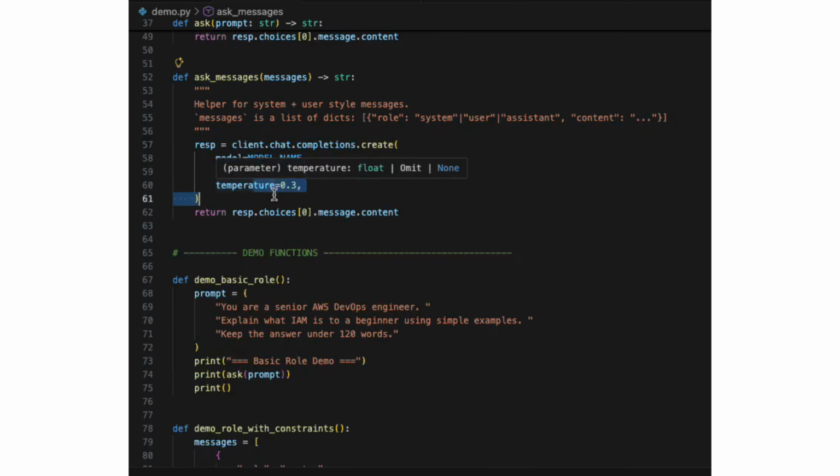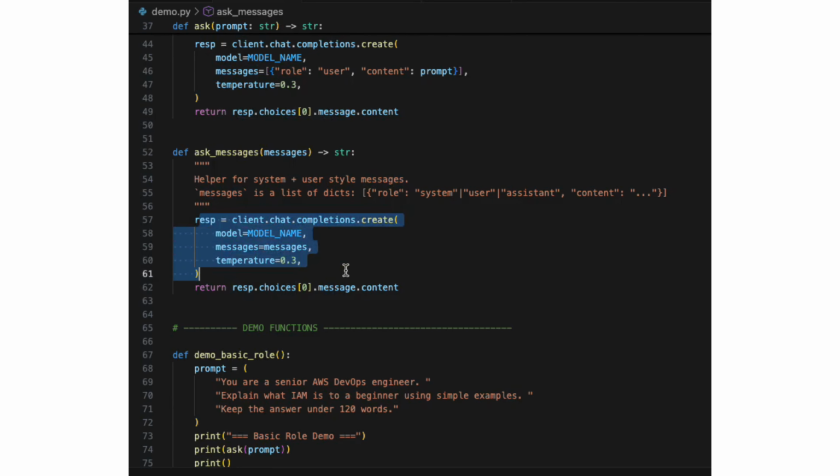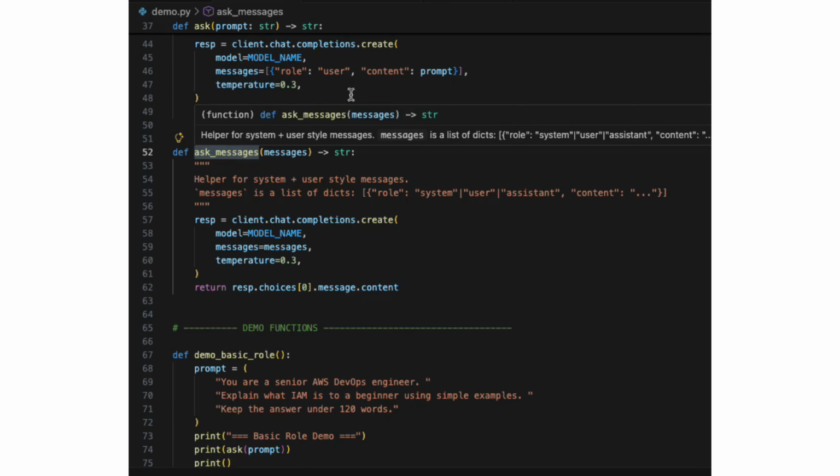So this is the format that most modern models expect. It's also the right place to express things like the role of the model in system messages, the actual instructions in the user messages, any few shot examples or constraints. So almost all of the more advanced patterns that we are going to demo in this video are going to use ask messages because it keeps the structure of the prompt very clear.